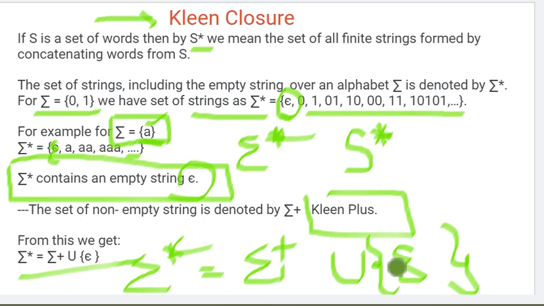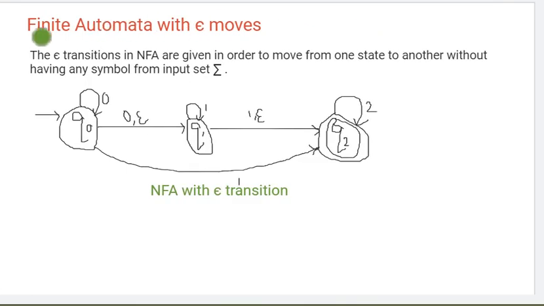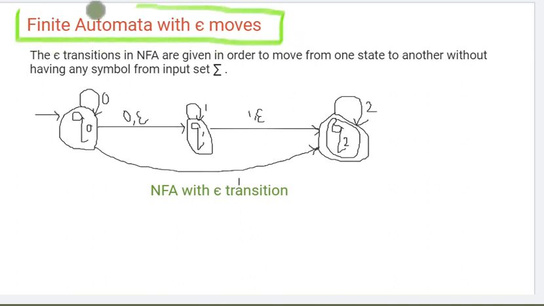But if we attach an empty string, which we show here with the help of epsilon, to the Kleene plus, it becomes Kleene closure. So any set where there is no empty string is an example of Kleene plus. If you are adding epsilon to the set, then it is an example of Kleene closure. Okay, now the main topic is finite automata with epsilon movements.